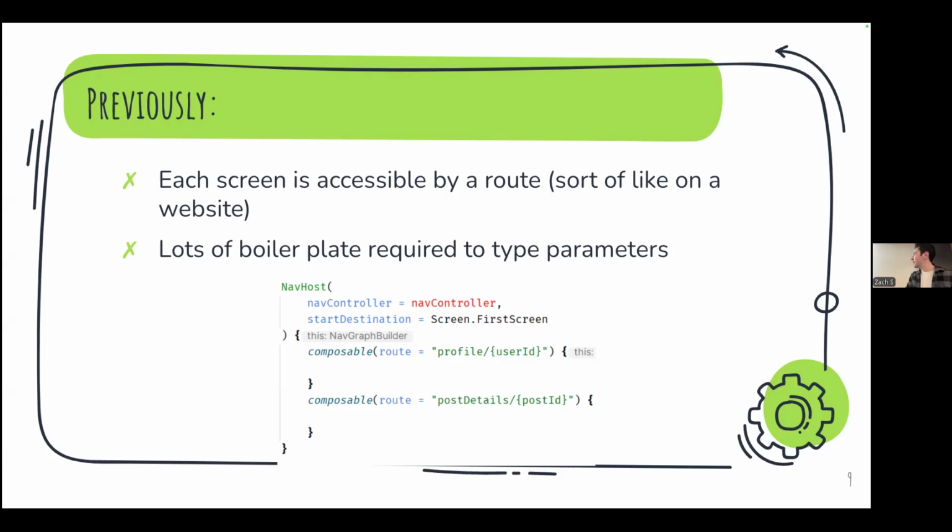So this is a bit of an older way of doing it, and you'll probably see it on a lot of Compose apps. Any questions about this so far?